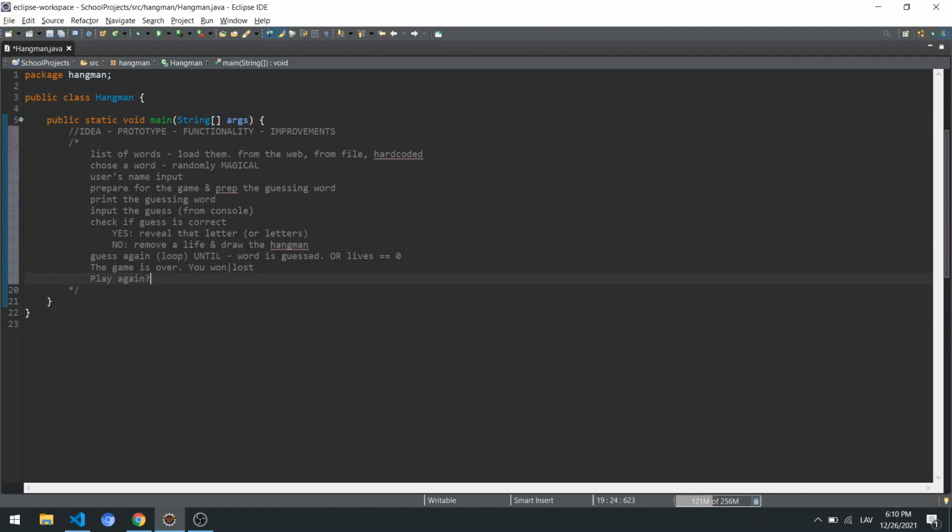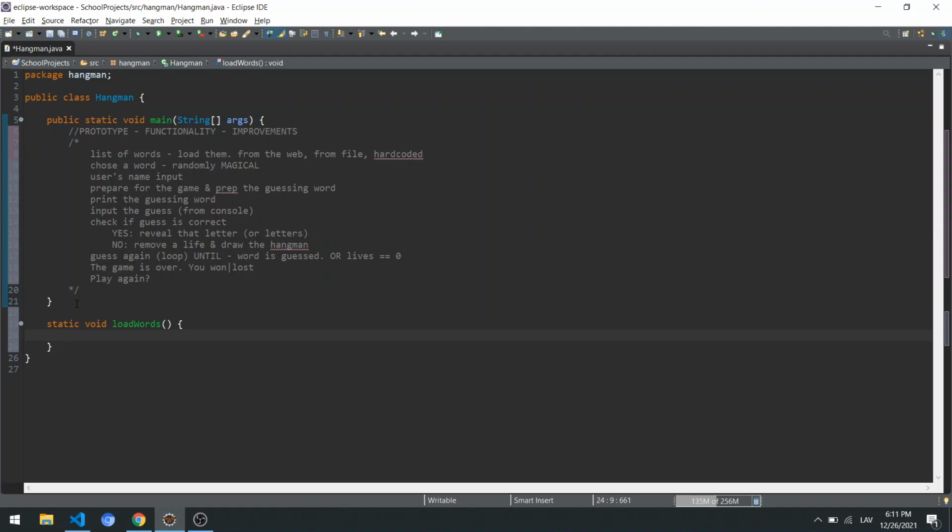Now our goal is to create the step number 2, which is the prototype. Right, so we have the idea, let's go to the prototype. And the prototype is going to be simple, empty methods, the bigger building blocks. So we want to load words. So if we create it like in here, so static void load words.